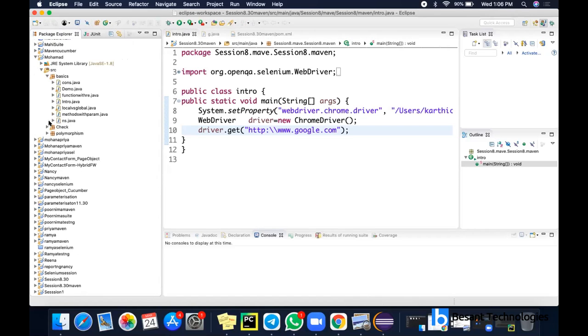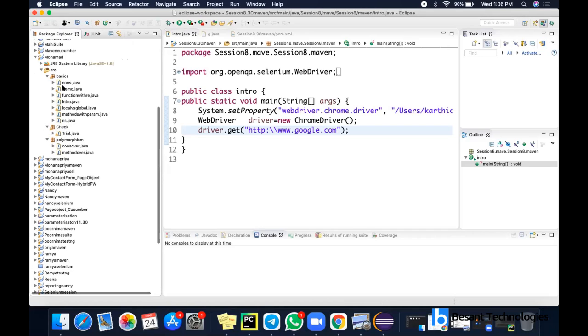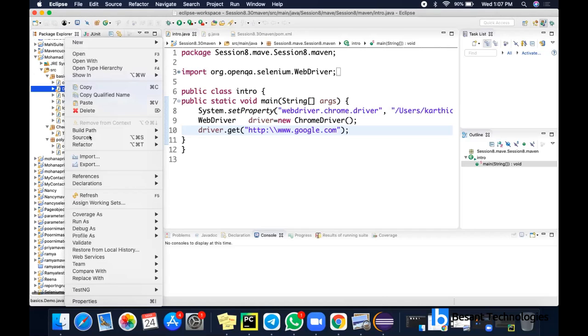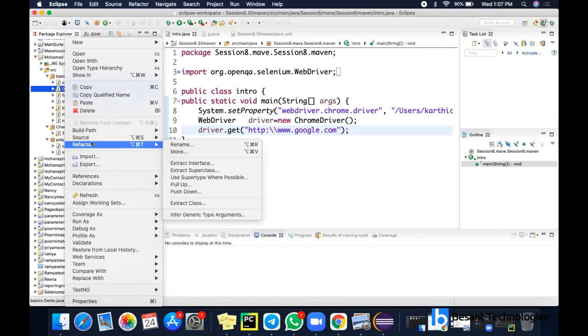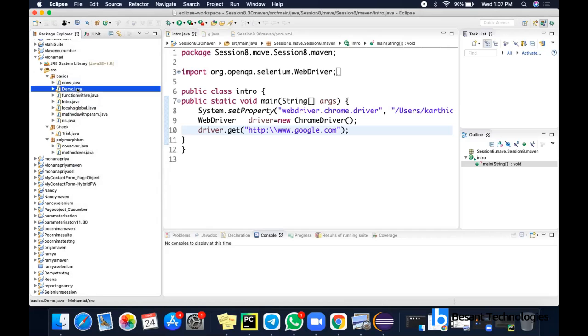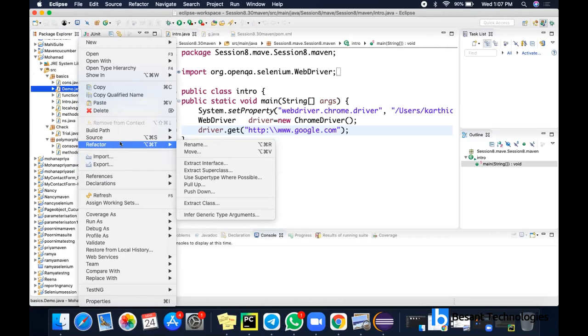Can we change the class name, ma'am? Once it's created, we cannot rename the class. Yeah, I think we can do it. There is an option called Refactor. You have to click on this Refactor and you can rename it.